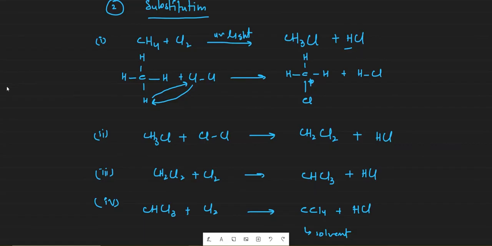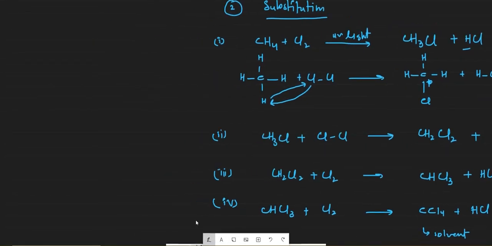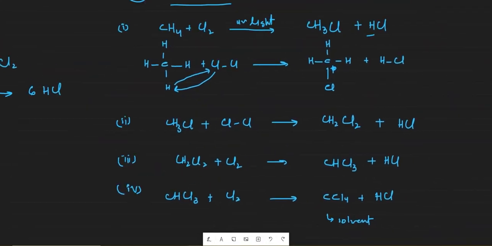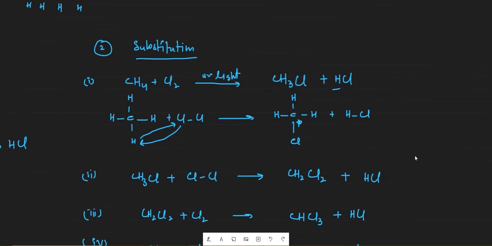For example, if they ask you that C2H6, which is ethane, is reacting with chlorine, how many HCl will be formed? You will say 6. Why? Because there are 6 hydrogens which will be replaced with 6 chlorines, and HCl will be formed in every round. So in total there will be 6 moles of HCl formed. Okay, so that was substitution.